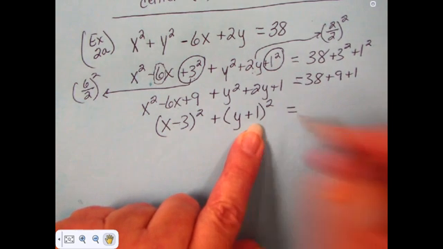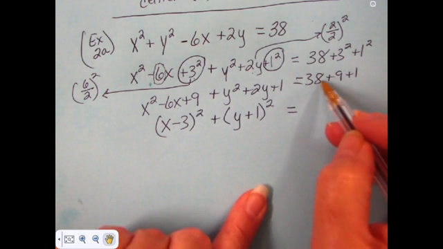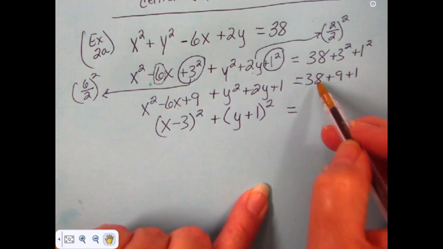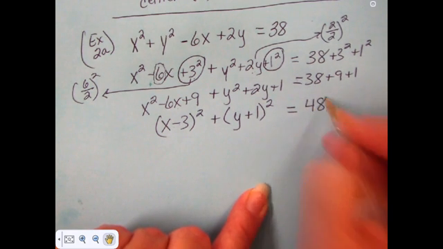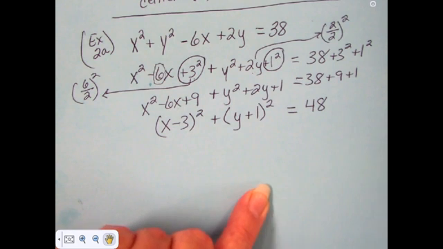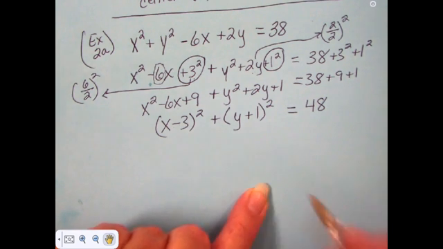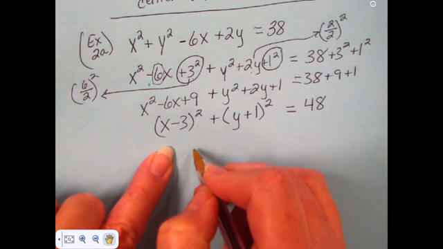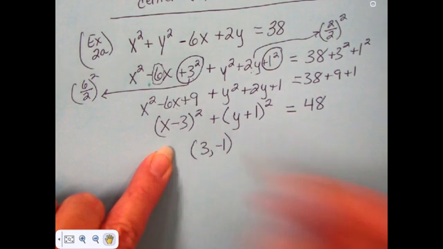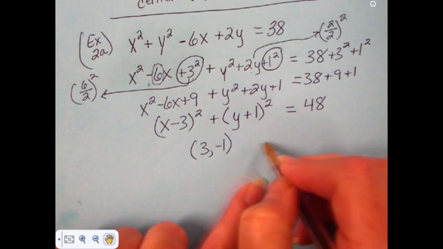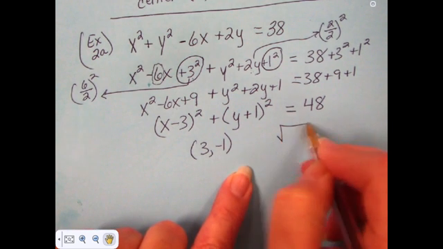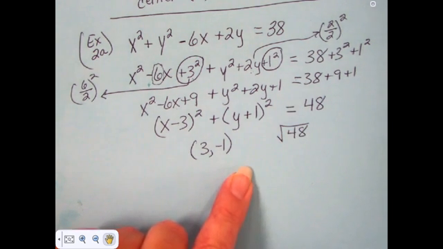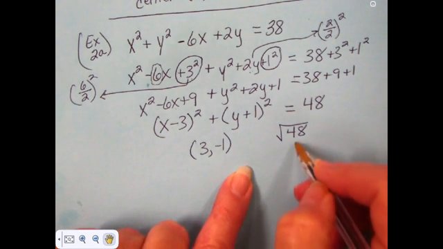All of that coming together, I did not find the number that I wanted over here. 48. I wanted it to be a perfect square, but it's not. But that's okay, because not every circle has a perfect square for its radius squared. The center of this circle is 3, negative 1, and the radius of this circle is the square root of 48, which, let's break this down.